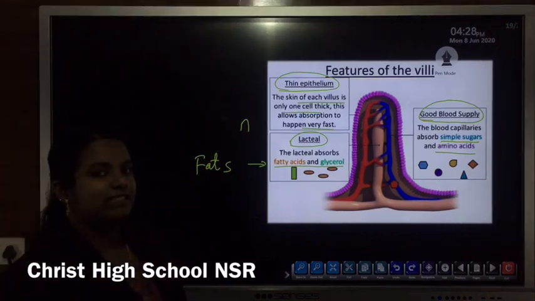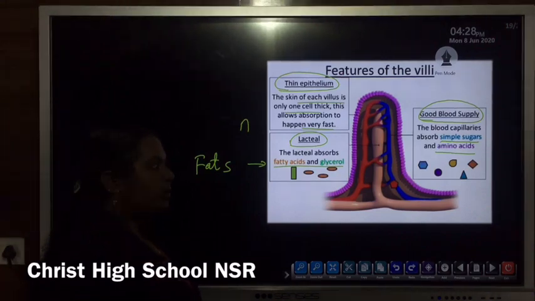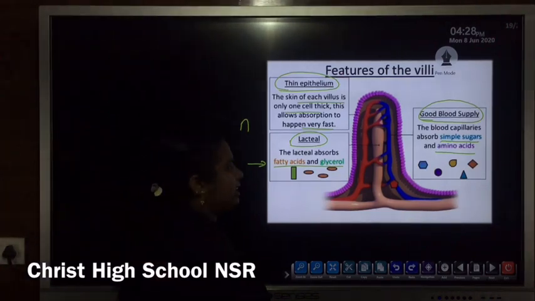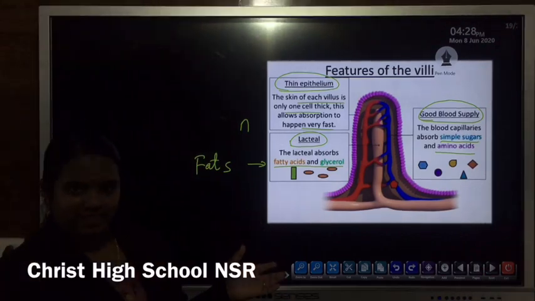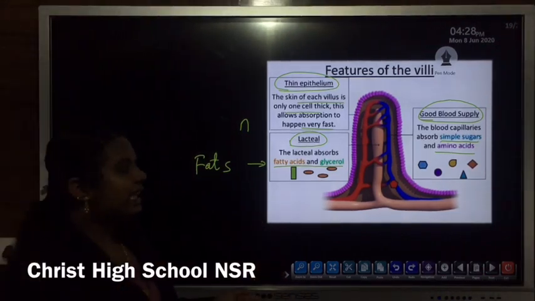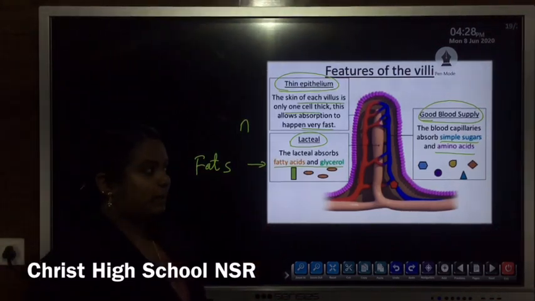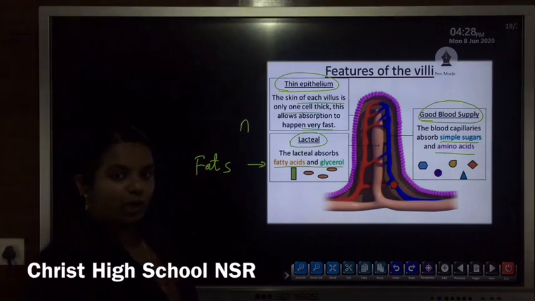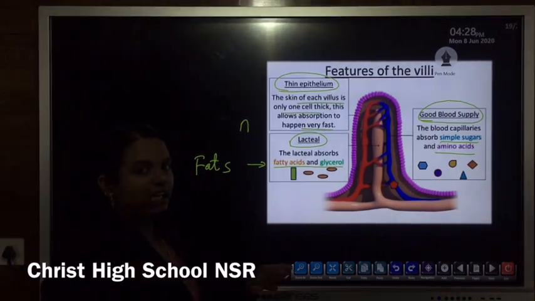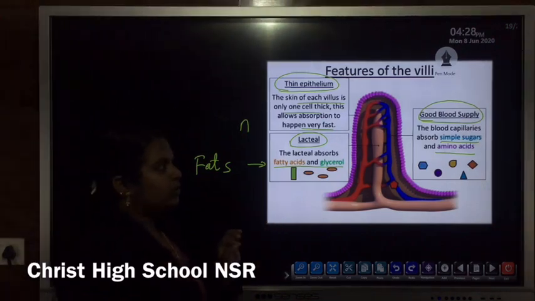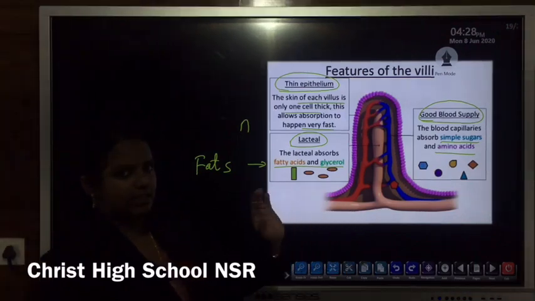Simple sugars means the carbohydrates are converted into simple sugars, and their absorption takes place with the help of the blood capillaries. Then the absorption of amino acids. Amino acids are the end product of the breakdown of proteins, so proteins are converted into amino acids. These are also absorbed with the help of the blood capillaries present in the villi.